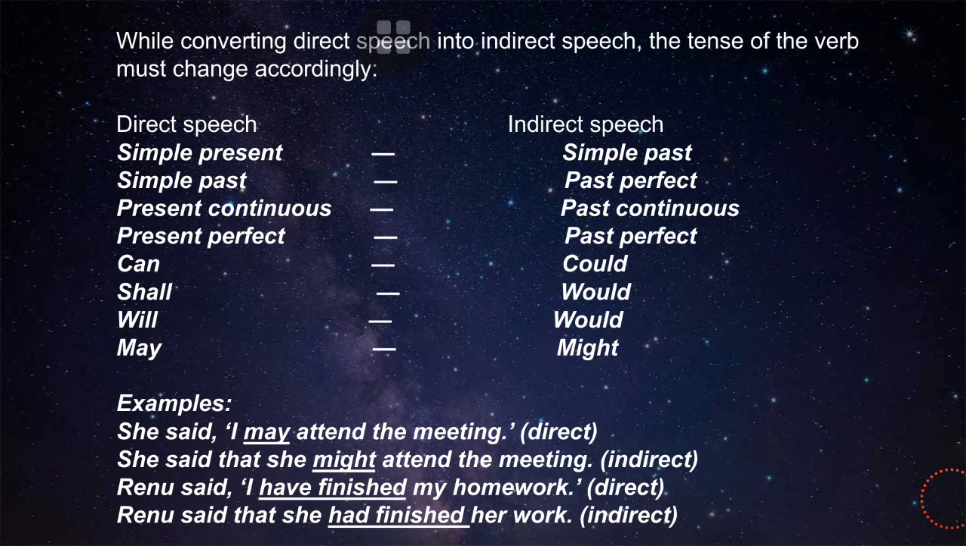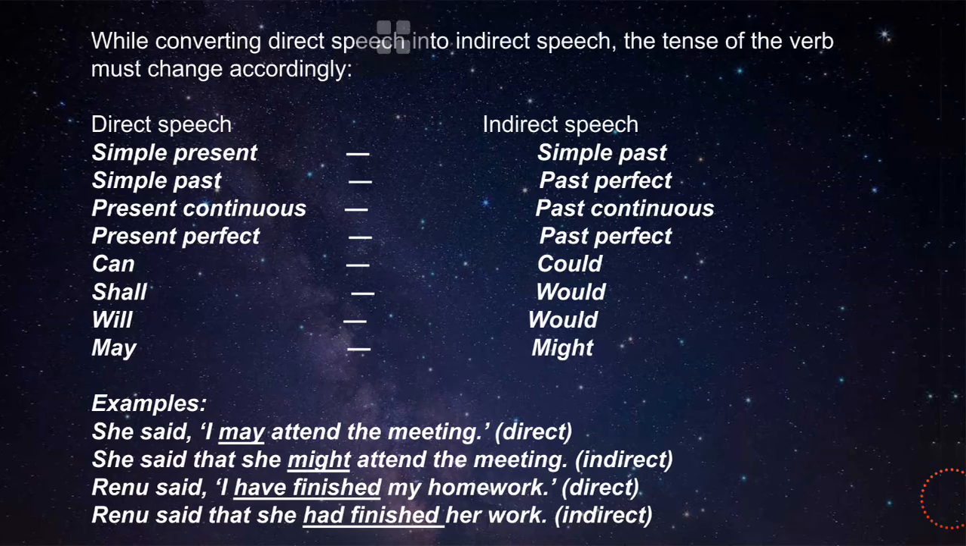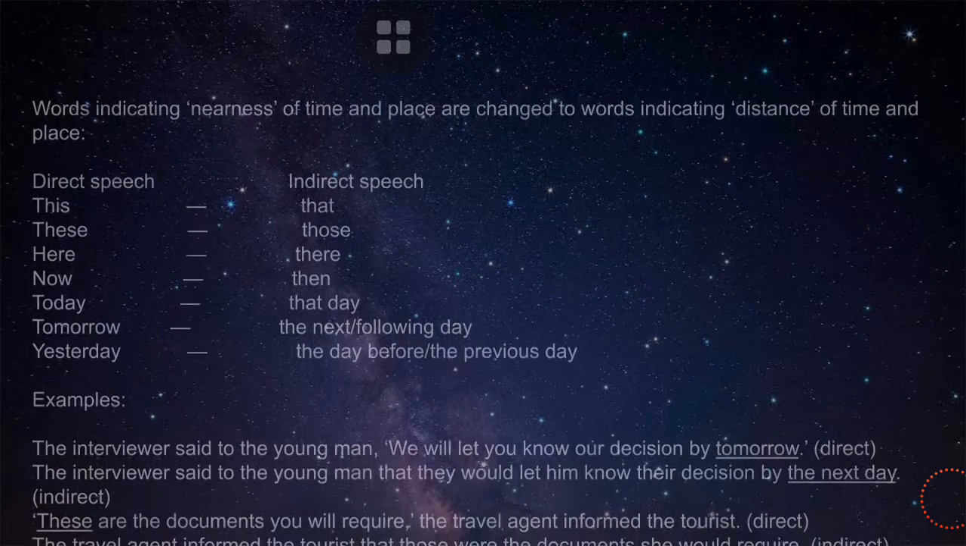And the example sentence is: He said, "I may attend the meeting." This is direct. She said she might attend the meeting. This is indirect. Okay, next slide.